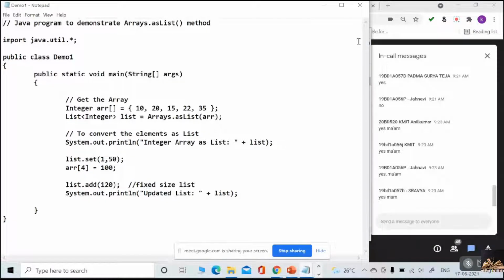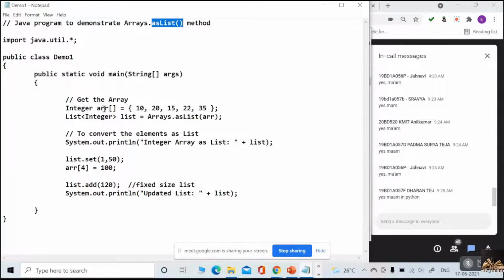Okay, so listen carefully. The first thing is a method you may not use frequently, but it is a very impressive method. Read the comment line along with me: Java program to demonstrate Arrays.asList method. Looking at the name of the method, what can you understand? You can represent an array in terms of a list.